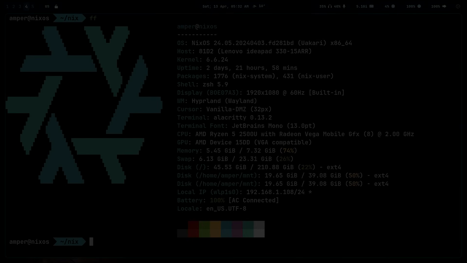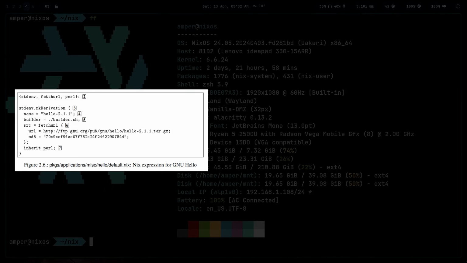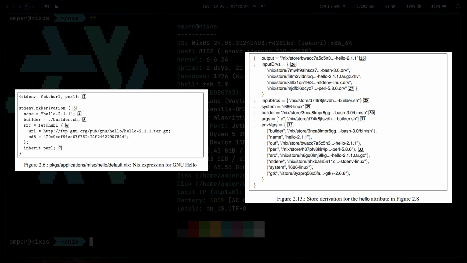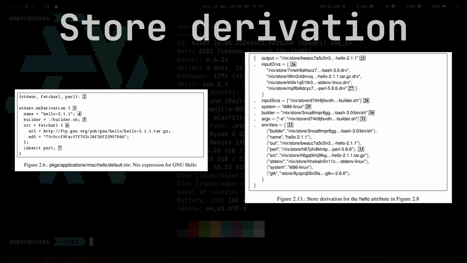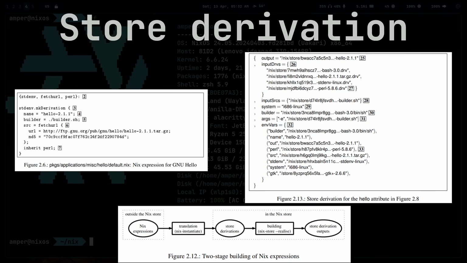Since Nix highly values backward compatibility, before installing a package, the default.nix file is translated to a more primitive language, somewhat resembling JSON. This file is called a store derivation. After translation, the package is installed according to the instructions from this file.